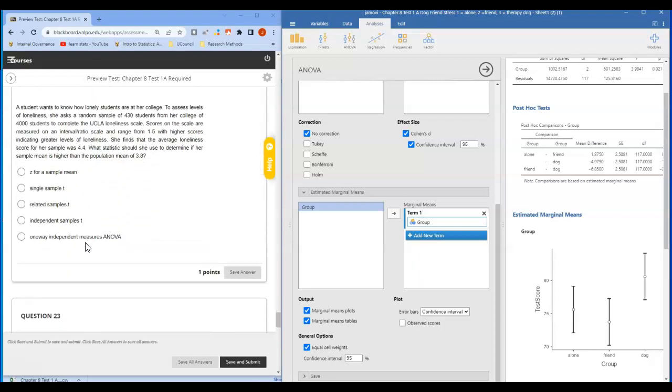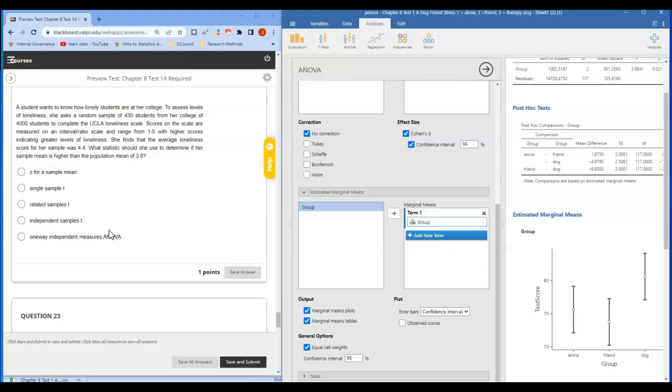For 22, a student wants to know how lonely students are at her college. To assess levels of loneliness, she asks a random sample of 430 students from her college of 4,000 students to complete the UCLA loneliness scale. Scores are measured on an interval ratio scale with a range of 1 to 5, with higher scores indicating greater levels of loneliness. She finds that the average loneliness score for her sample was 4.4. What statistics should she use to determine if her sample mean is higher than the population mean of 3.8?